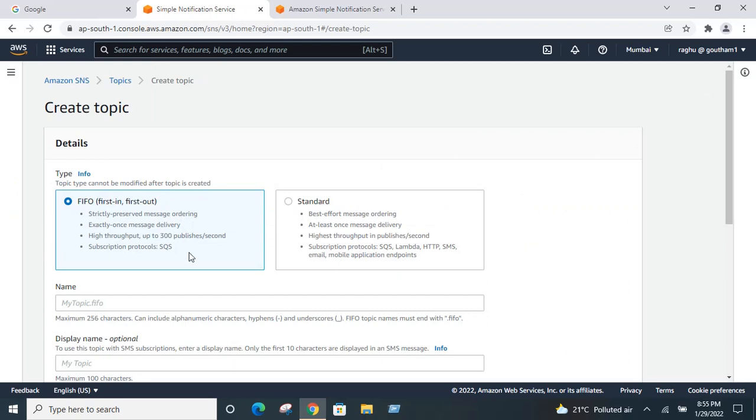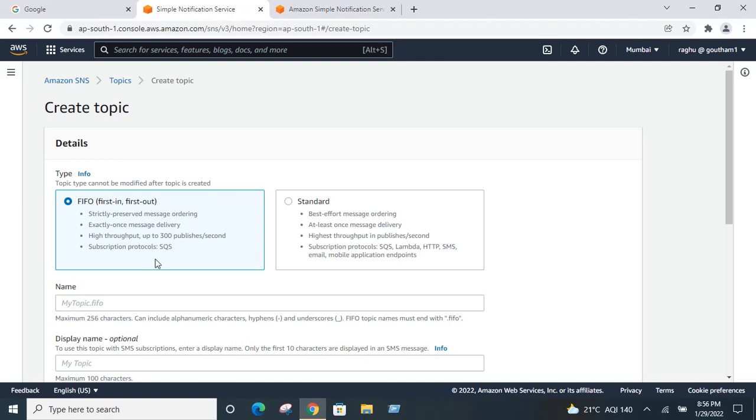There are two methods: one is first in first out, and the second one is standard. First in first out means it will always try to send the messages in order. Whatever message has been sent first, it will try to deliver first. It has strictly preserved message ordering, exactly once message delivery, and high throughput of up to 300 publishes per second. That means it can send 300 messages per second.